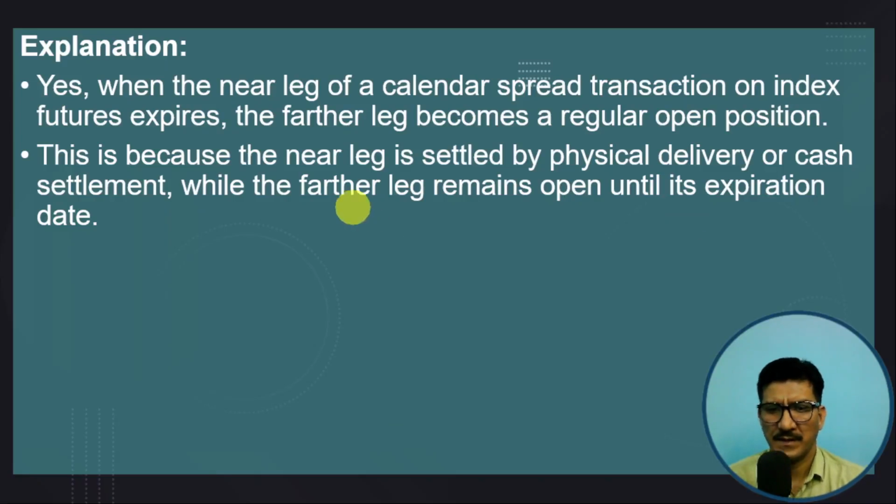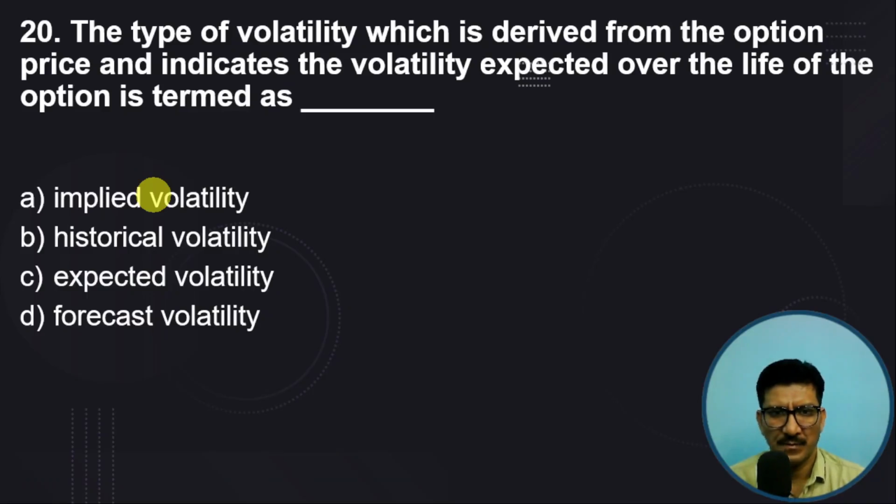So the settlement is done either physical or cash. The type of volatility which is derived from the option pricing and indicates the volatility expected over the life of the options is termed as: the volatility that we expect in the future in case of options.